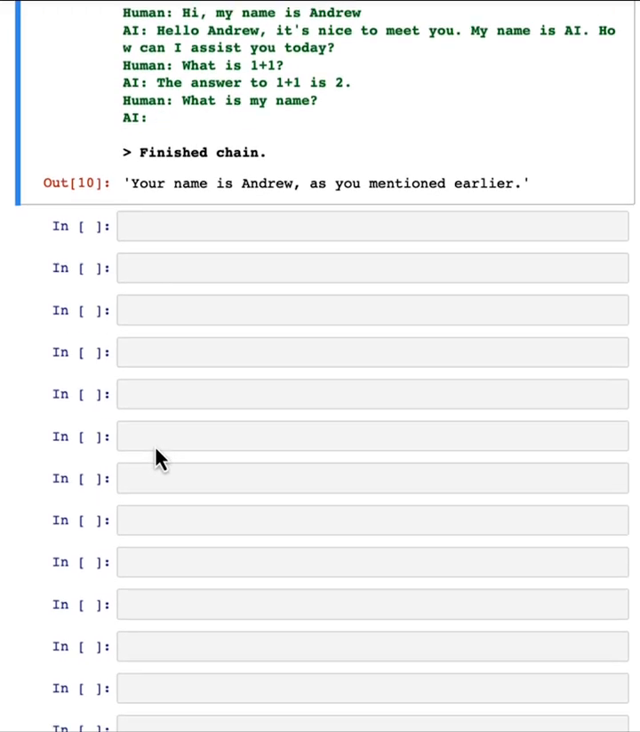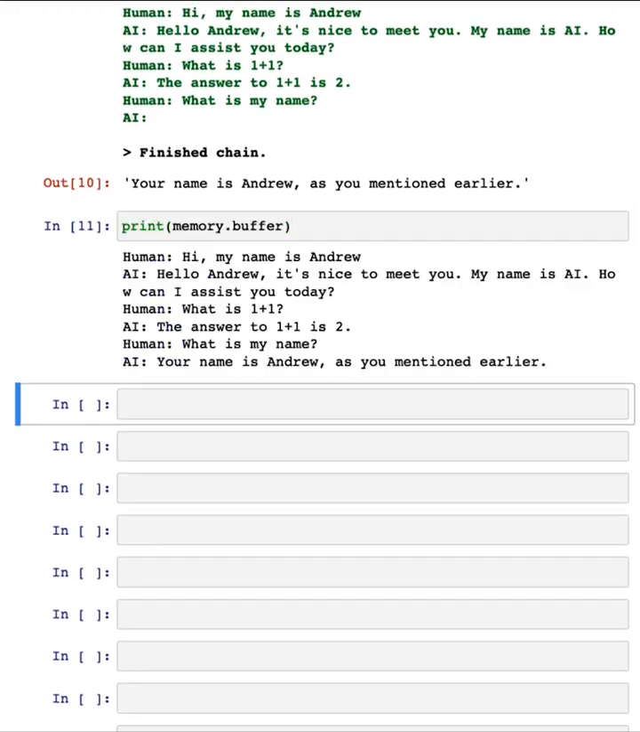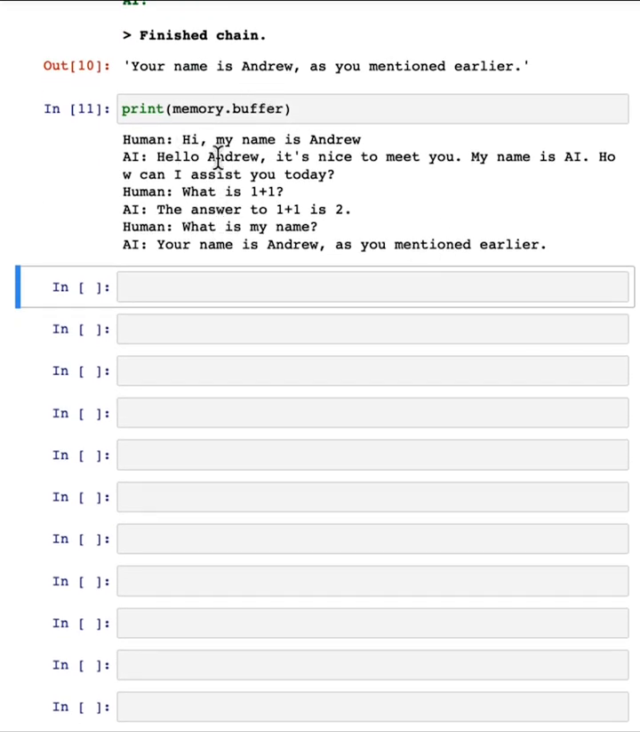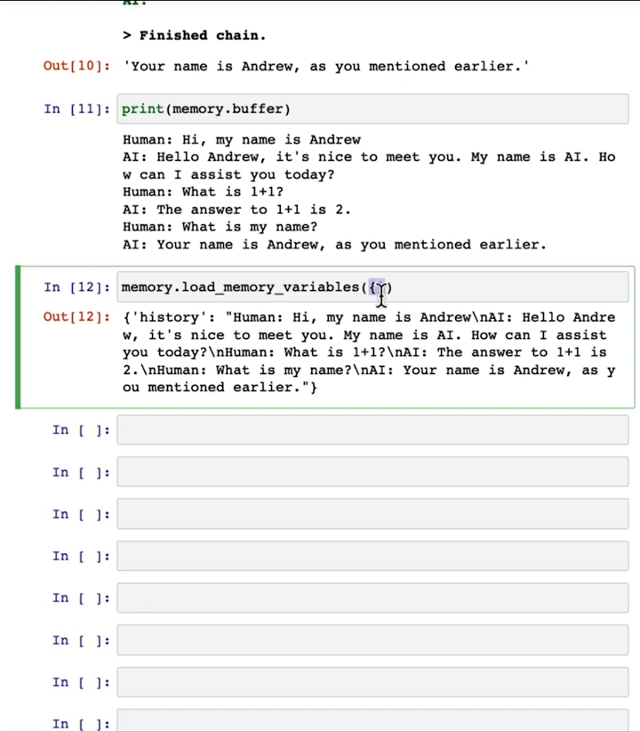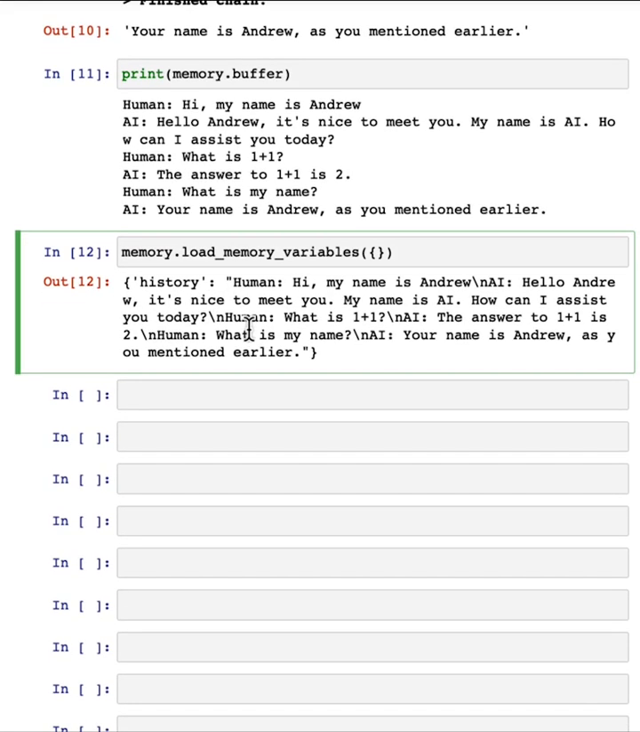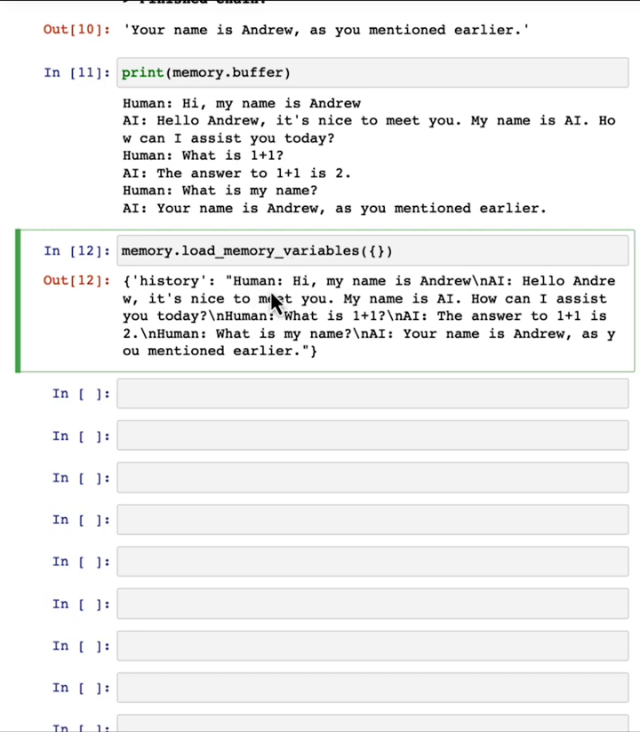In fact, up on top, I had used the memory variable to store the memory. So if I were to print memory.buffer, it has stored the conversation so far. You can also print this out, memory.load memory variables. The curly braces here is actually an empty dictionary. There's some more advanced features that you can use with a more sophisticated input, but we won't talk about them in this short course. So don't worry about why there's an empty curly braces here. But this is what LangChain has remembered in the memory of the conversation so far. It's just everything that the AI or that the human has said.